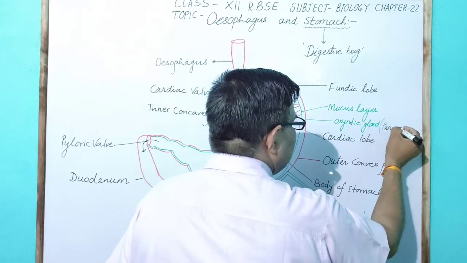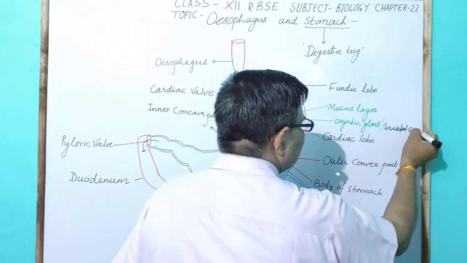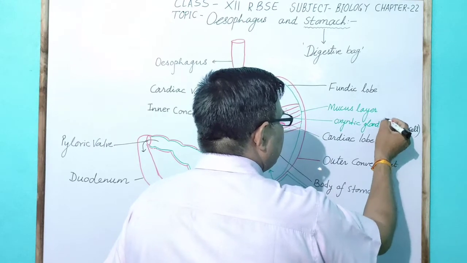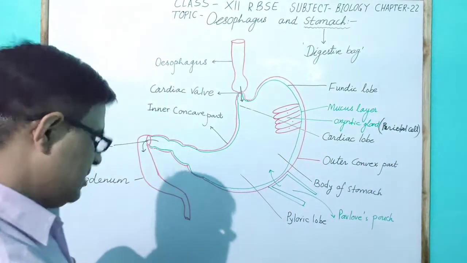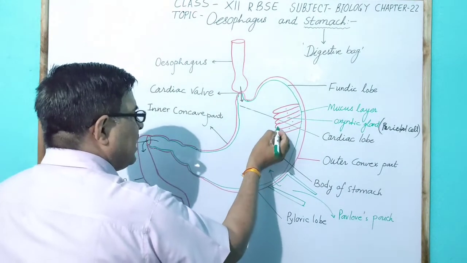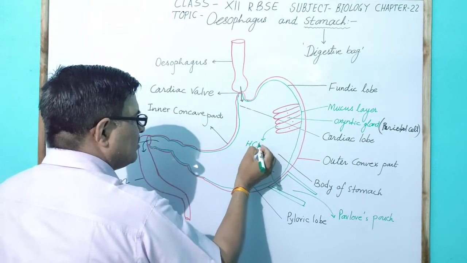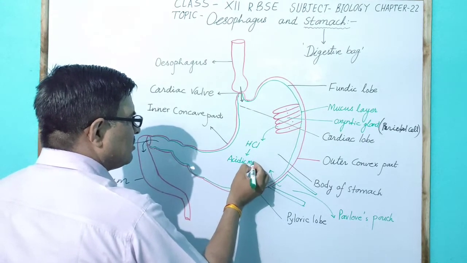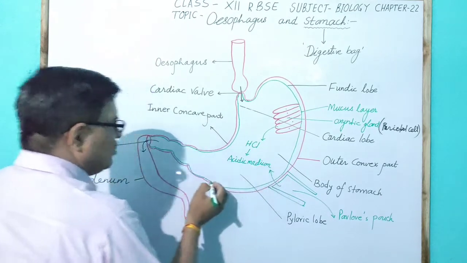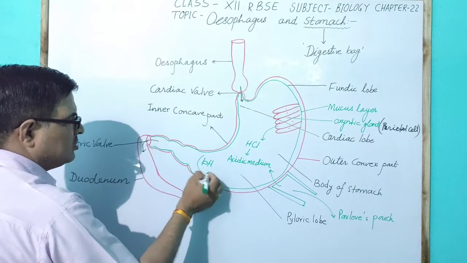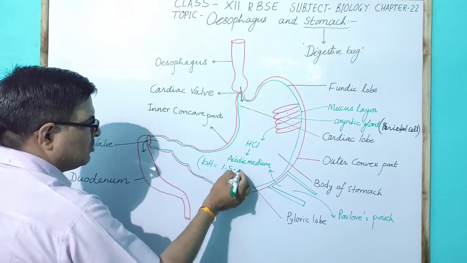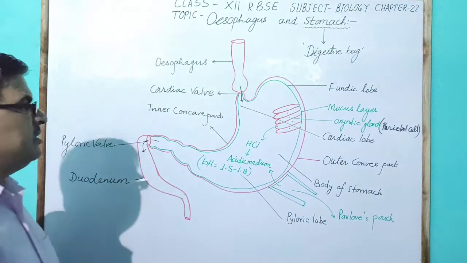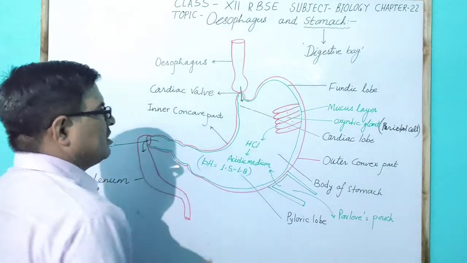Argentic gland contains parietal cells, and these parietal cells secrete HCl in the stomach. This HCl makes the acidic medium of the stomach, because HCl has a pH of about 1.5 to 1.8. So a very acidic condition occurs in the stomach due to HCl.